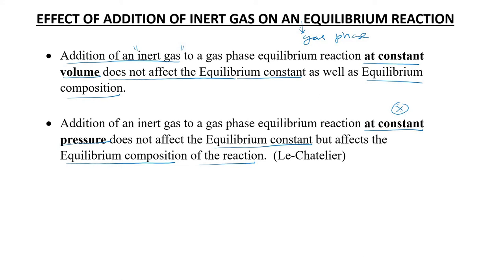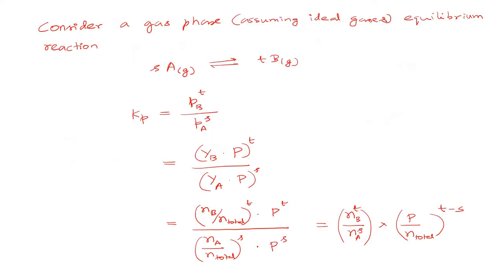Now we are going to discuss quantitatively how the addition of inert gas at constant volume and at constant pressure affects the equilibrium reaction. So what is the quantitative explanation for this?